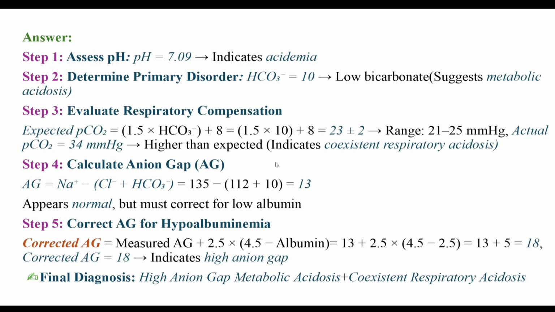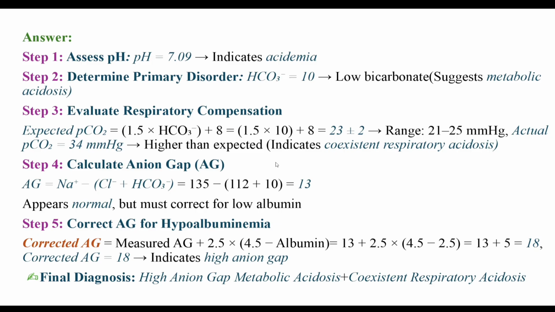See the answer. So determine the primary disorder. It is the metabolic acidosis, I have told previously, and we have applied the Winter's formula. So the range has become 21 to 25, and the actual PCO2 is 34 millimeter, that is higher than expected, so indicates coexistent respiratory acidosis.